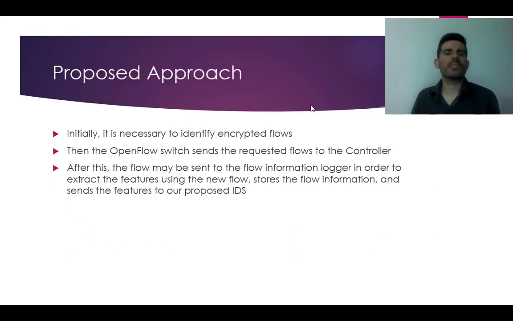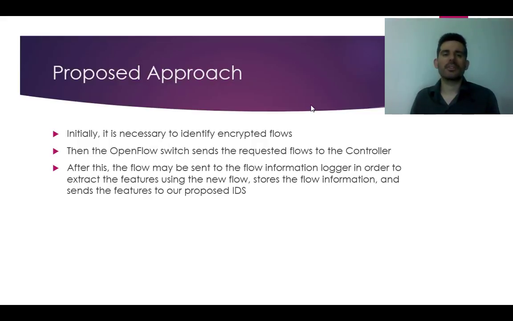Initially, it is necessary to identify encrypted flows, which are under TLS connections. On IPv6 connections, the OpenFlow protocol defines the encrypted payload to have an extension header with a specific flag set to 1. By default, TLS connections are done through port 6653. Although these fields could be masked, we can use a strategy to detect encrypted data. Then the OpenFlow switch sends the flows to the controller.